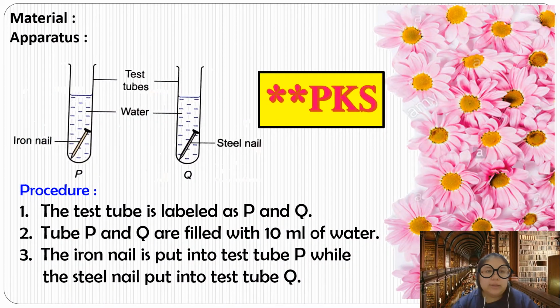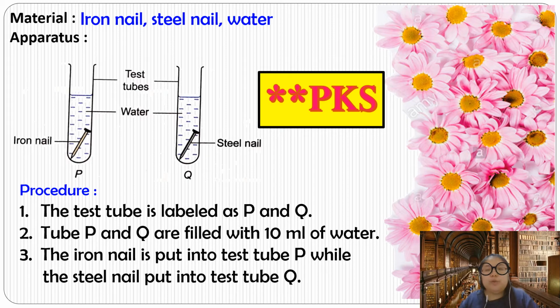Okay, let's see the material. What we use for this PKS. Okay, we use the iron nail and also the steel nail. So we want to differentiate. One is an alloy, one is a pure metal. After that, we use a solution, which should be water. Water level must be the same. For apparatus, we're using the test tube. Okay, after that, the test tube rack, because they want to put the test tubes.